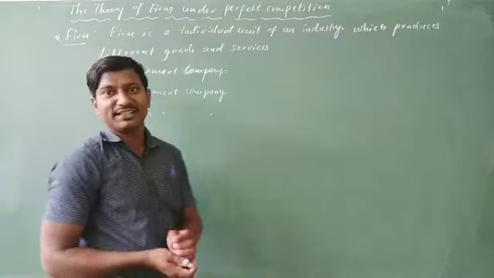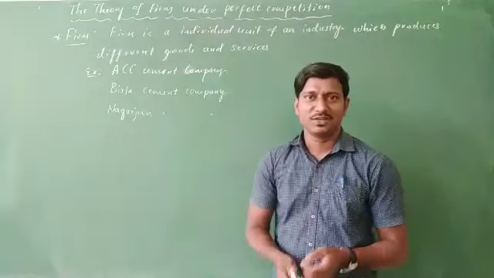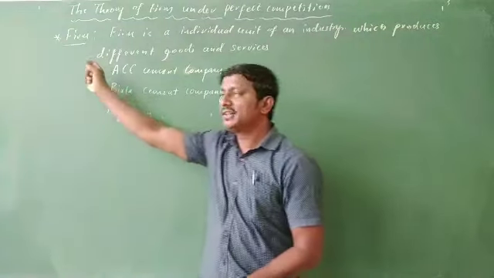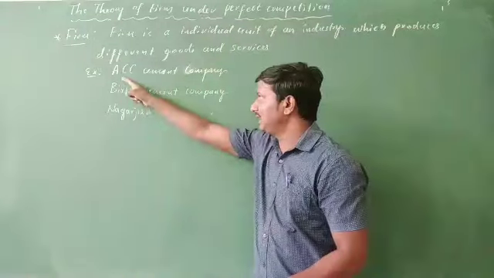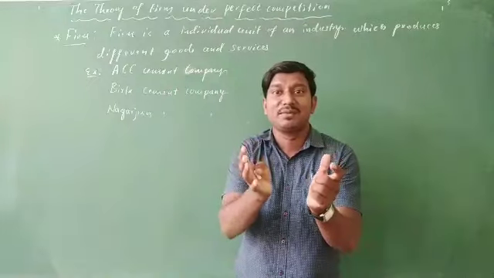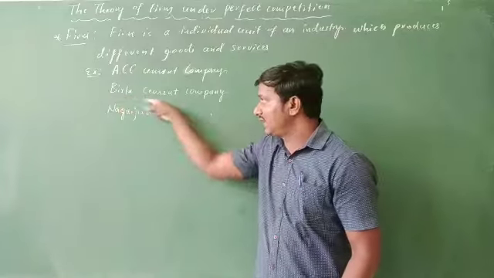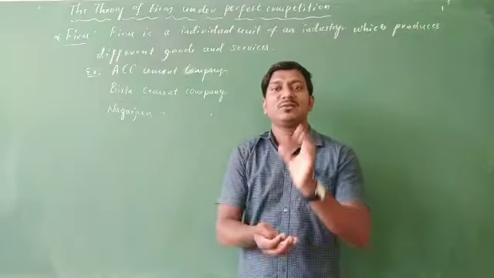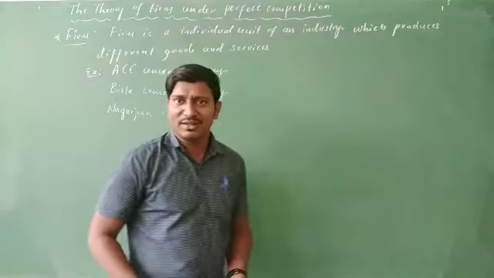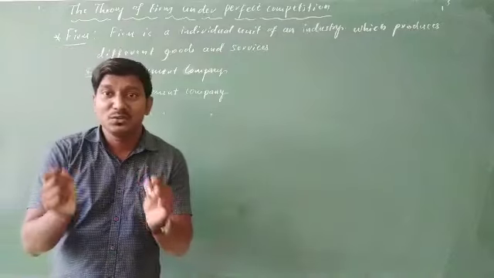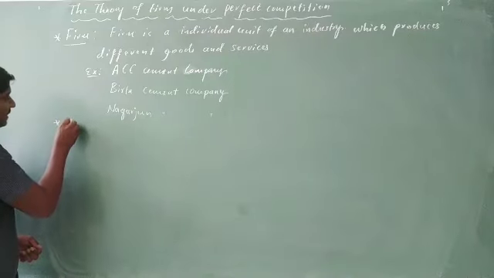industry. In the same way, in the cotton industry or in other different industries, the individual firms or individual companies that we get are the firms here. So that is what I have mentioned in the cement industry. Cement industry is a whole. In that, ACC Cement Company is an individual or particular firm in the cement industry. In the same way, Birla Cement is again one of the firms. Like that, another one is Nagarjun. So many different cement companies we are going to see, and all those individual units are going to be called firms.